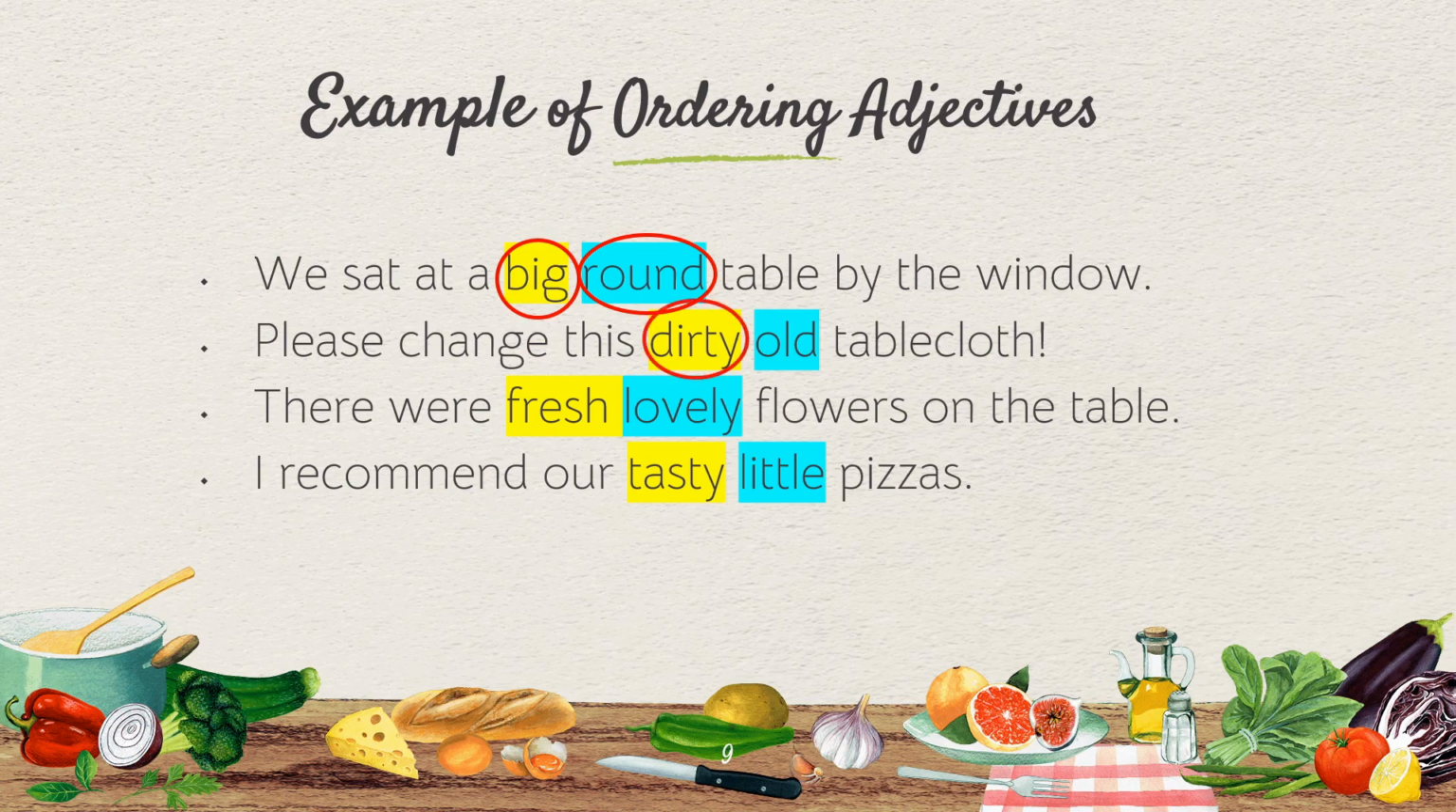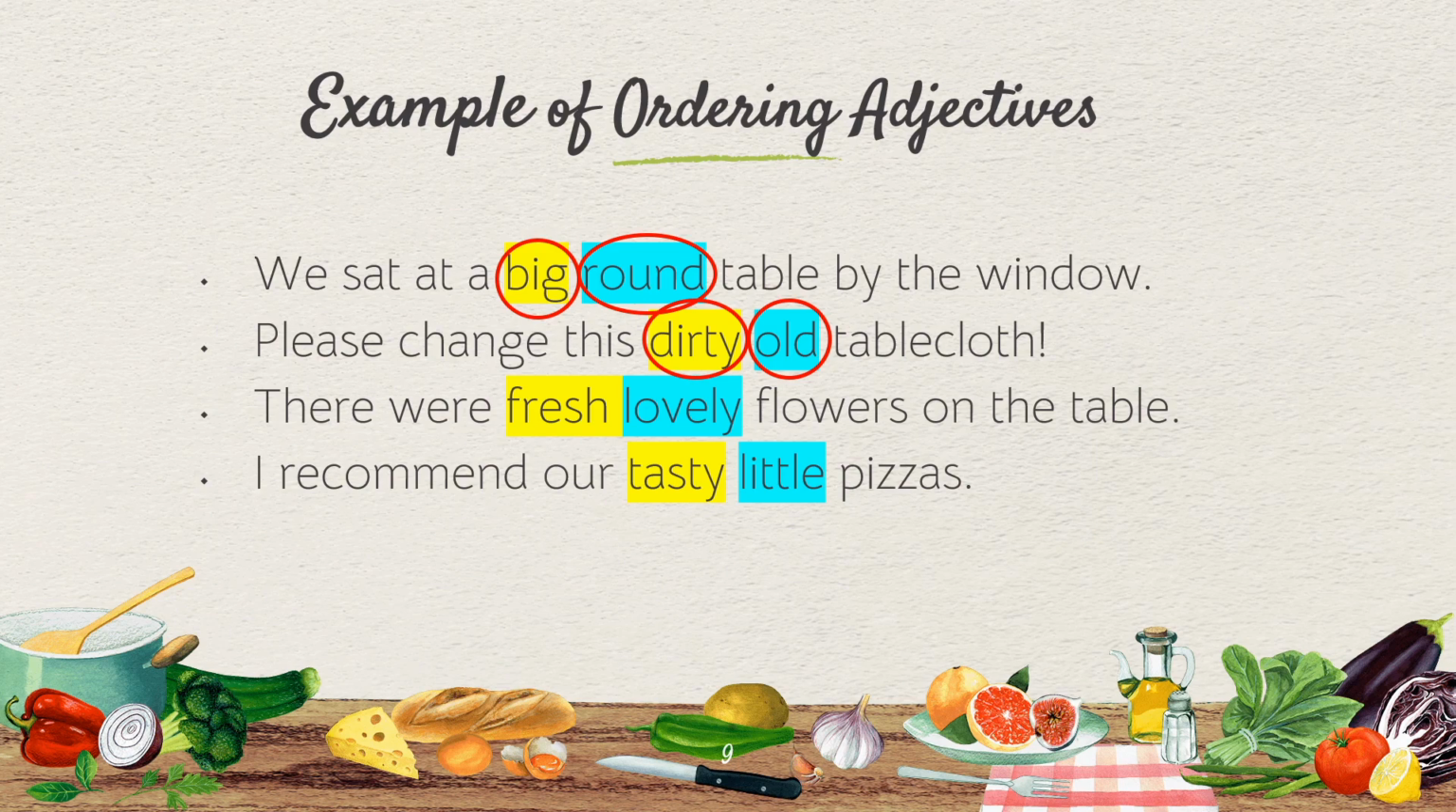Let's see the second example. Please change this dirty old tablecloth. Dirty is under the category of opinion, and old is the age. So opinion is followed by age.